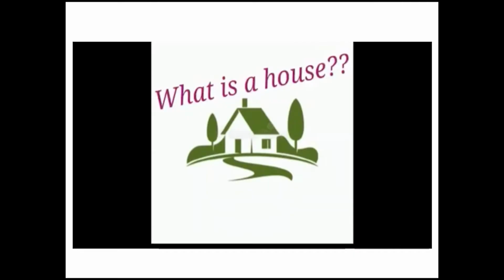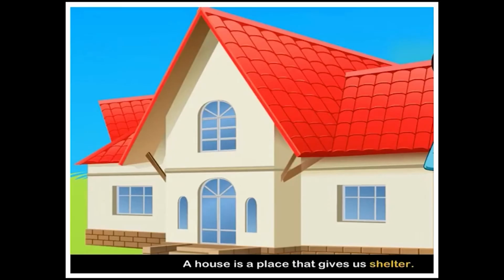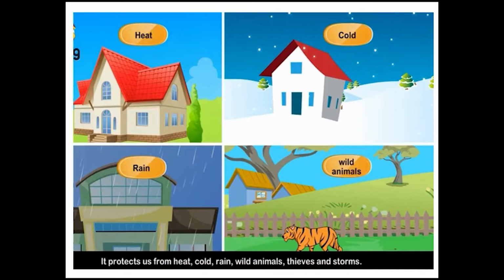Today we are going to learn about our shelter. A shelter is a place that protects us from bad situations and danger. So we can say that our house is our shelter. So, what is a house? A house is a place to live in. It protects us from heat, cold, rain, thieves, and wild animals.